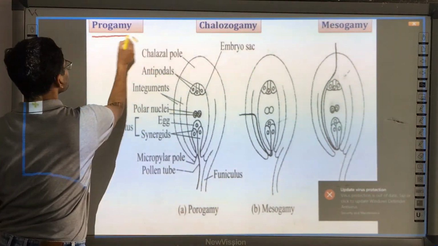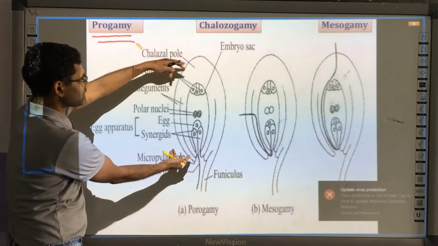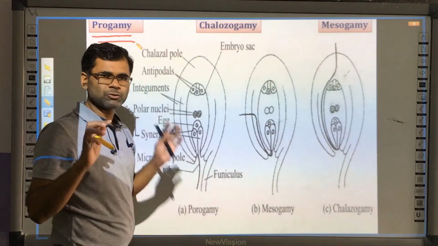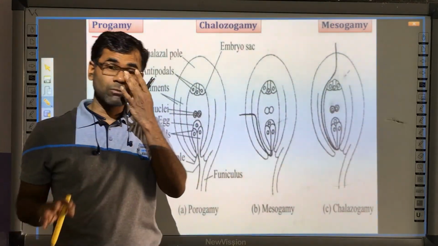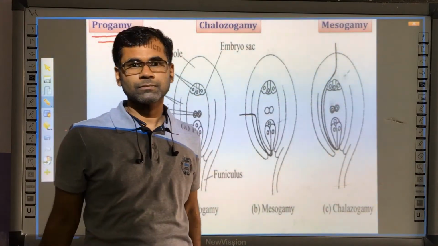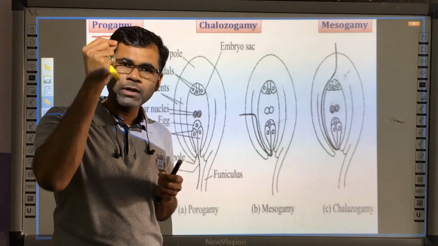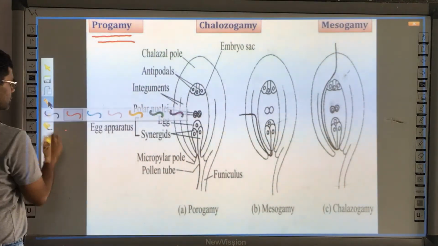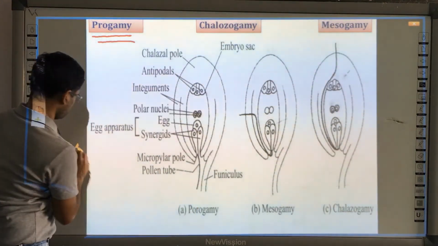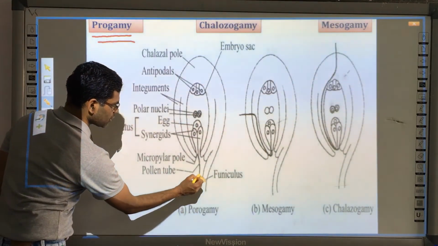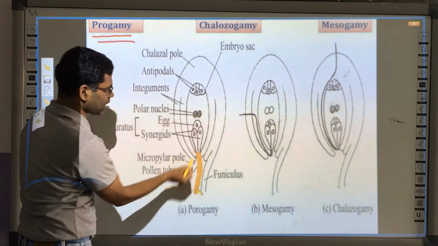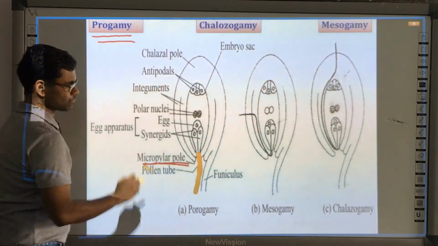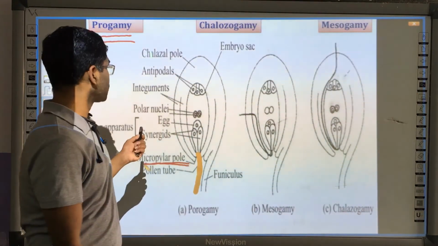The first one is termed progamy. If you remember, this is the embryo sac, this is the chalazal pole, and this is the micropylar end. Progamy is the normal method through which most fertilization takes place. It is the process in which the pollen tube enters into the embryo sac through the micropyle. As you can see, this is the pollen tube, and it is entering into the embryo sac through the micropyle. Hence it is called progamy.